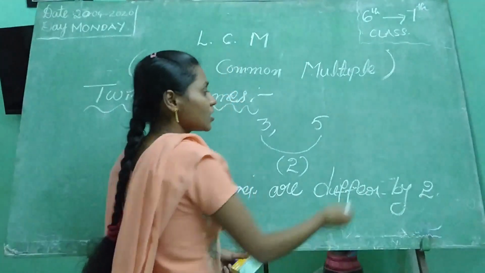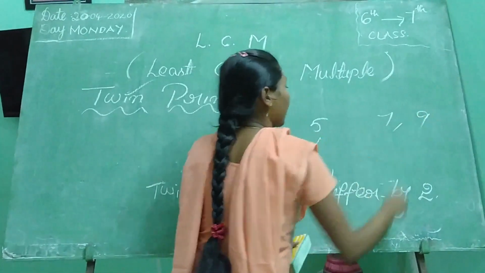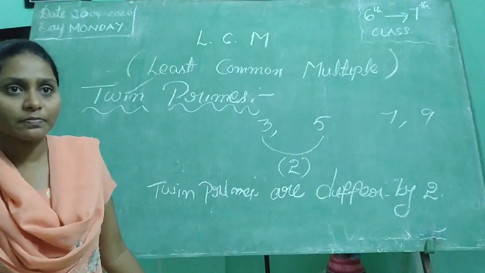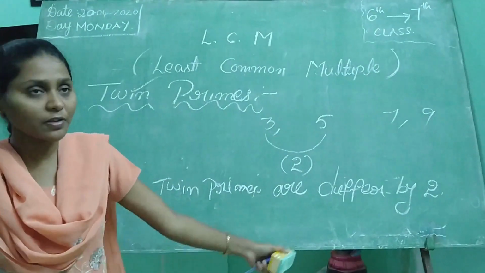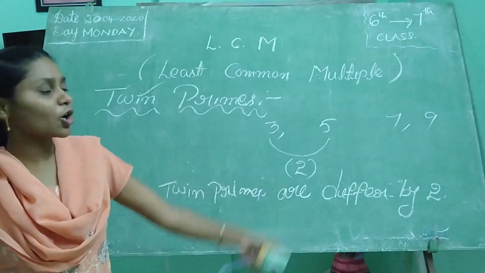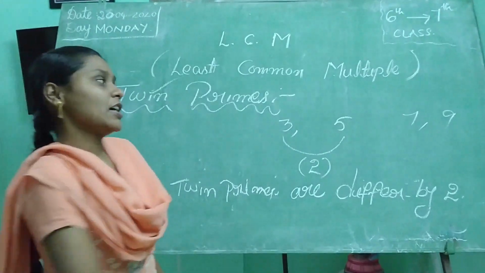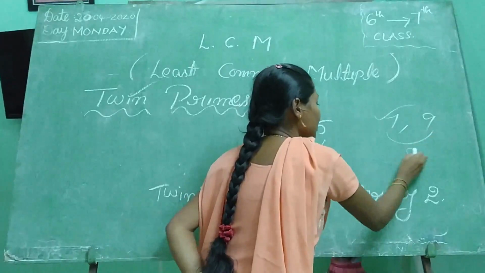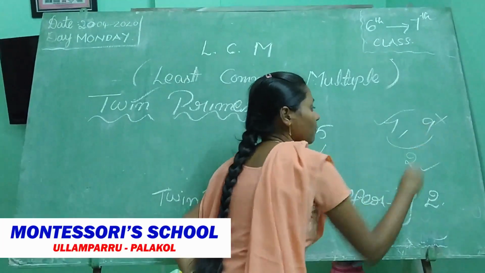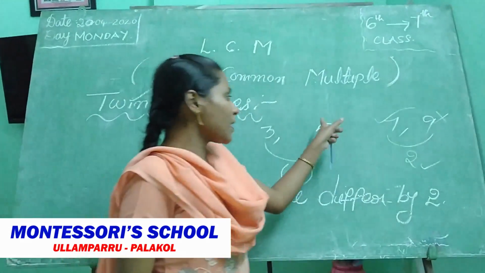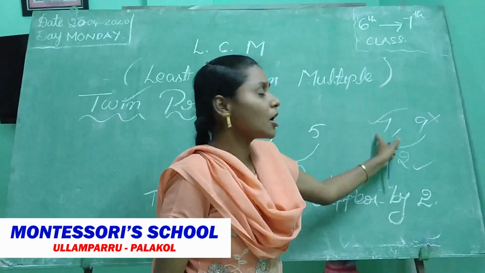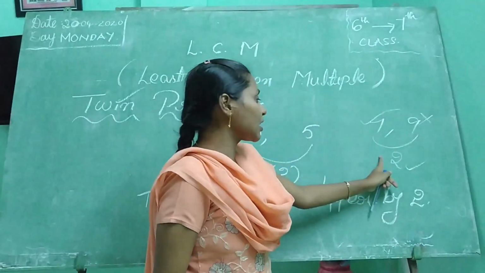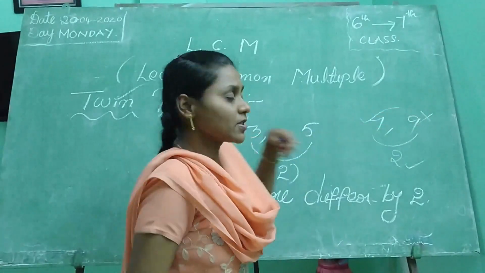I will ask one question. 7 and 9. Are these twin primes? I said these are not twin primes. Why? 7 is a prime number. Okay, the difference is 2. Okay. But is 9 a prime number? No. Both the numbers must be prime numbers. Then we can say that those are twin primes.